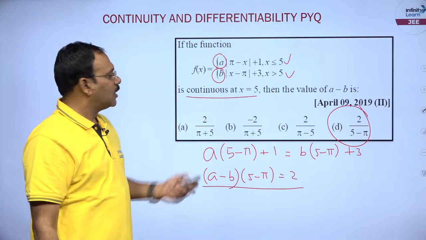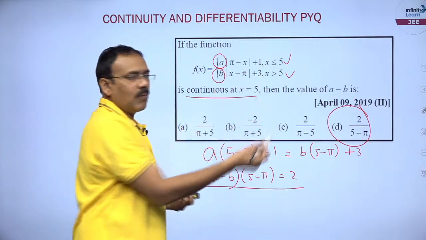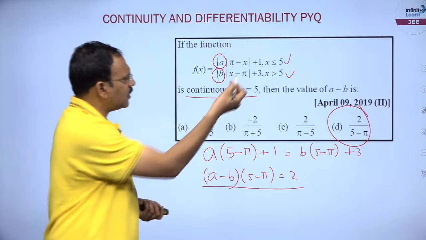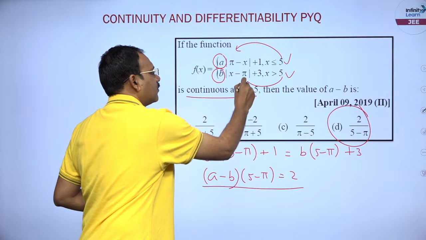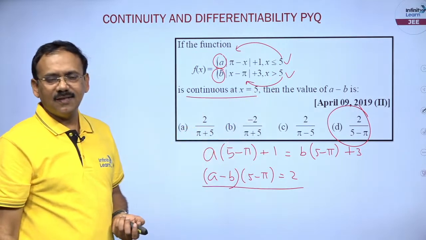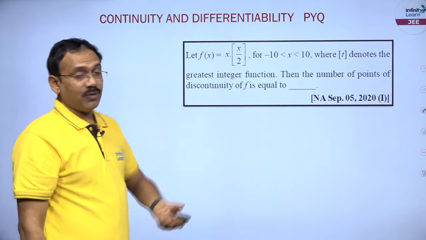Right, dear students? So in piecewise functions, especially if we remove modulus, it is like a polynomial. You can just say left hand limit means substitute 5, right hand limit means substitute 5. That's it. Okay. Next, dear students, this question.